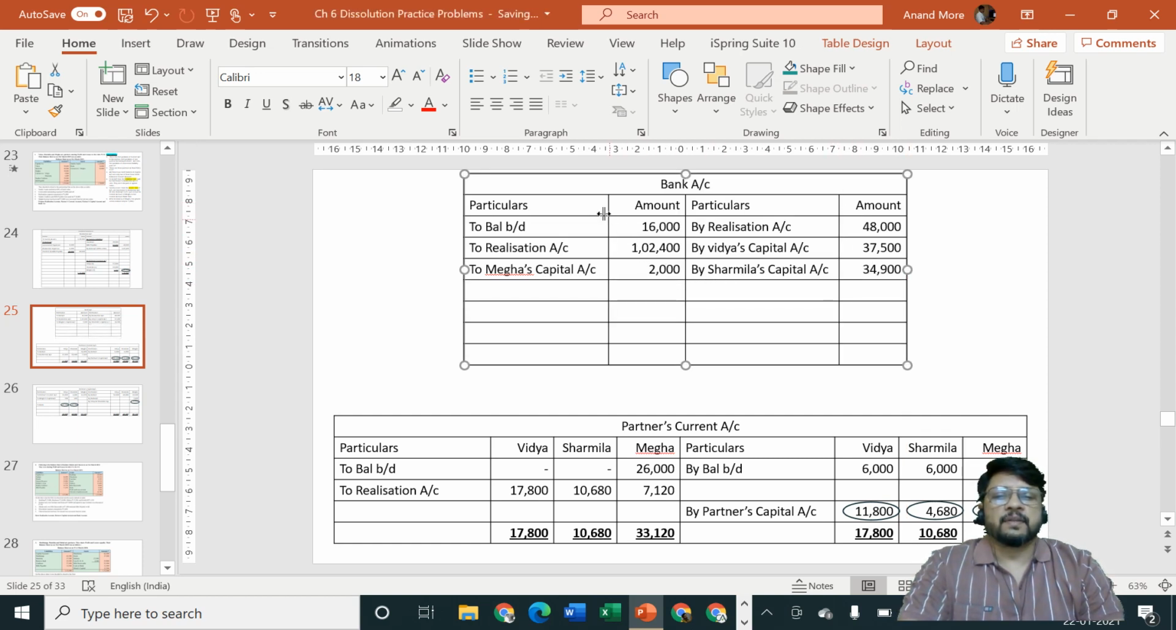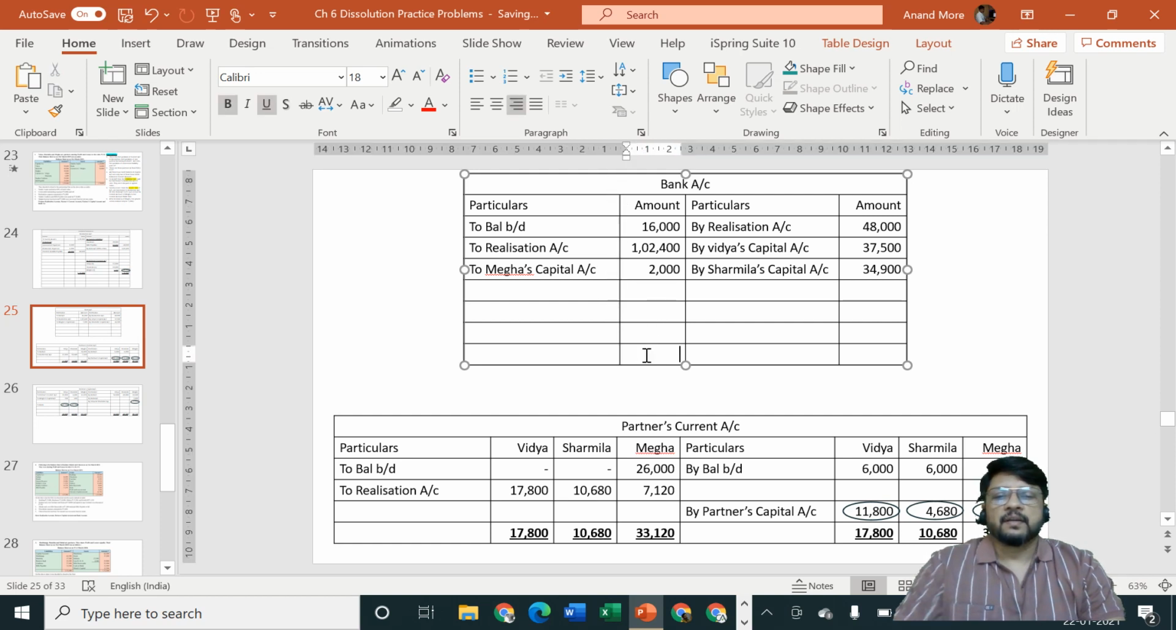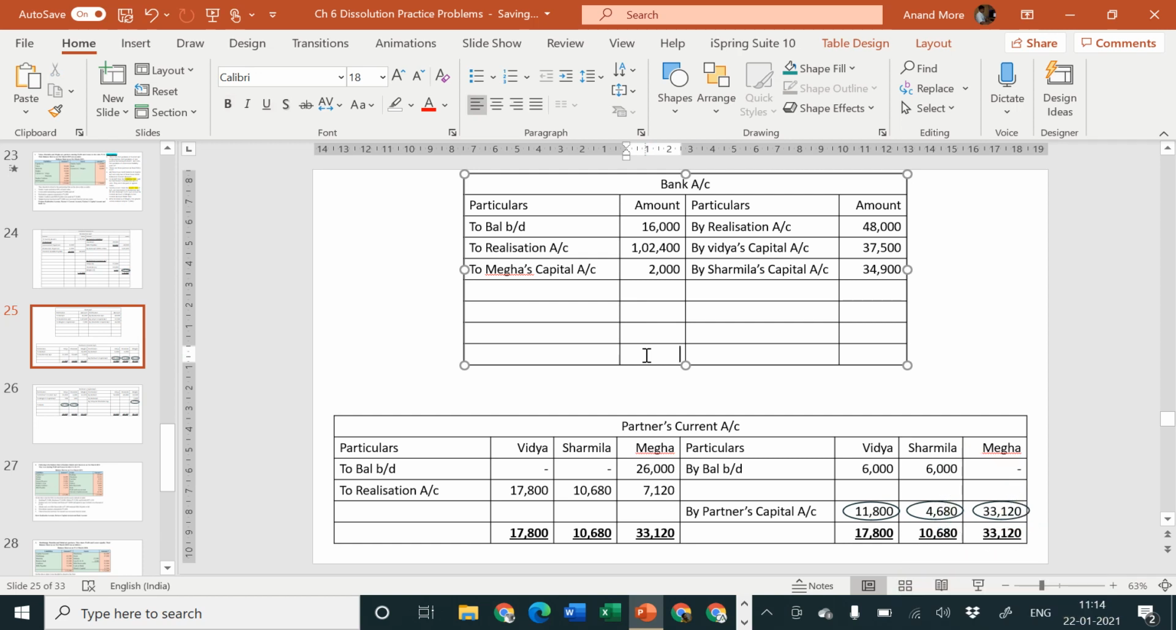Now let us check whether our account is tallying or not. If the bank account tallies, that means all our entries are correct and we have not made any mistake. So let us take the total of the same: 16,000 on the debit side plus 1,02,400 plus 2,000, that comes to, please do your total on your own, don't wait for me to do the same.